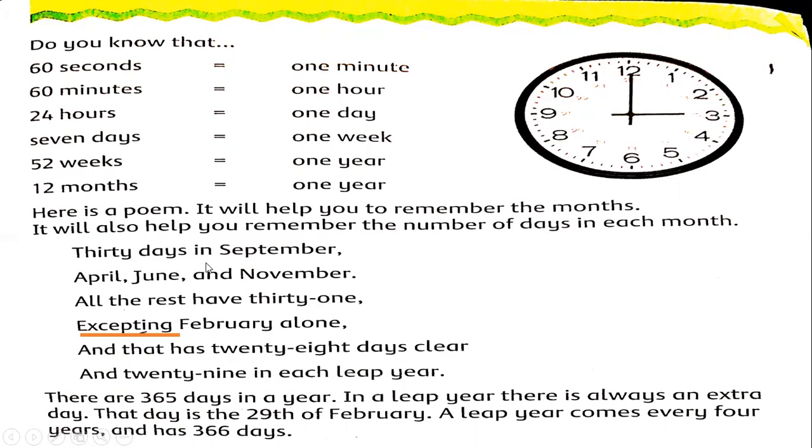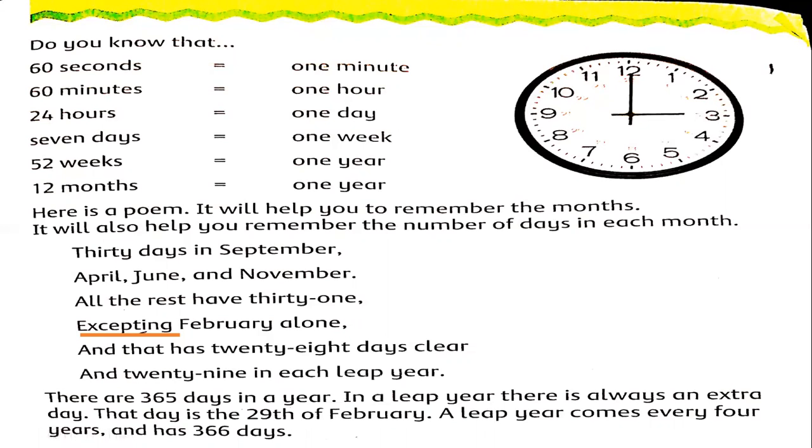30 days in September, April, June and November. It means that September, April, June and November, how many days in these months? 30. All the rest have 31.